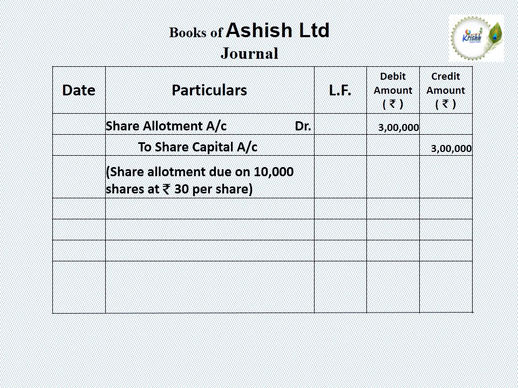After the due entry, we have to pass the journal entry for the amount received on allotment. So when we are receiving allotment money, we pass the journal entry: bank account debit 3 lakh in debit amount column, to share allotment account credit 3 lakh in credit amount column.